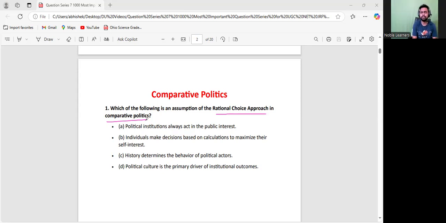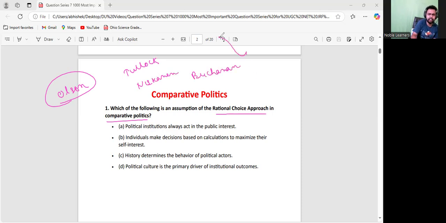A lot of thinkers are associated with the rational choice approach. In comparative politics, the most important thinker is Olson, right? So this is what you have to remember. Also, Niskanen, Buchanan, Tullock, these are the thinkers who are associated over there. I'm writing the names: Tullock is there, Niskanen is there, and there is one more, Buchanan.